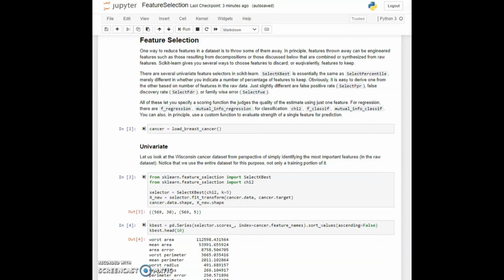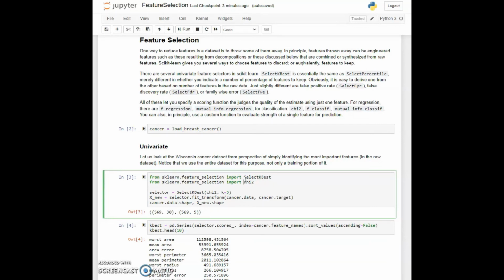There's a couple of others like select false positive rates, select false discovery rates, family-wise error. These are a little bit different, but they are the same idea of doing univariate feature selection. So we are going to look at particular features and decide whether they are the ones that we should keep or discard. So in cell 3, let's look at the API for doing a univariate selection.